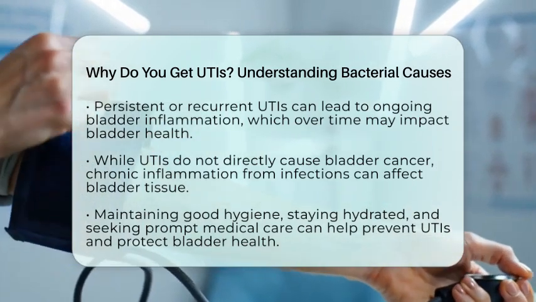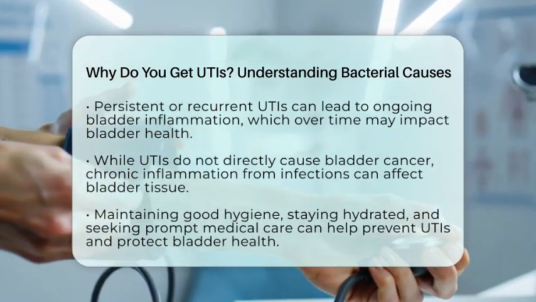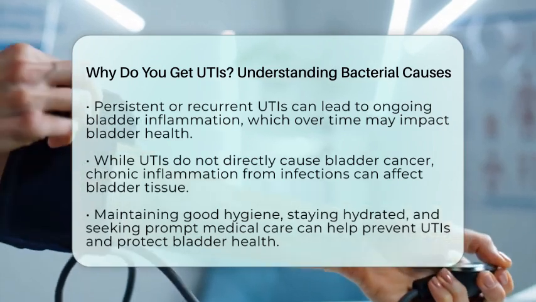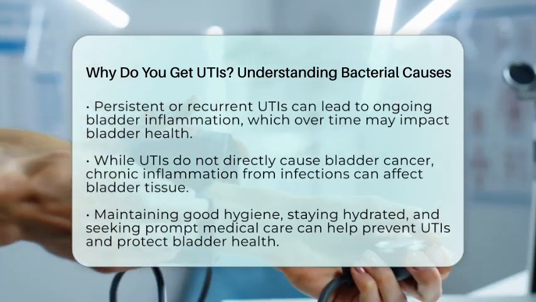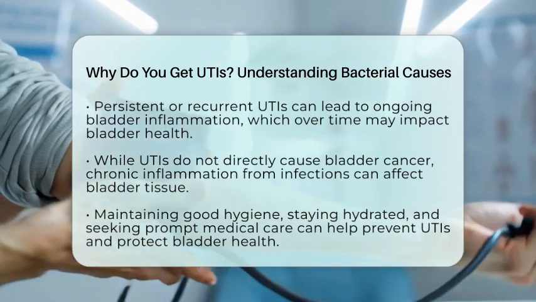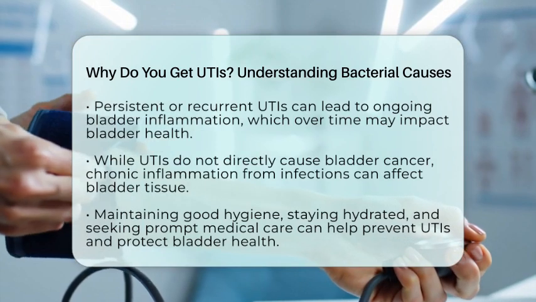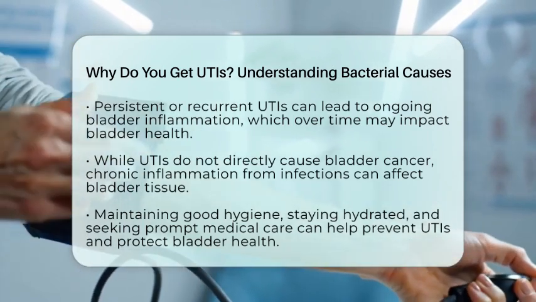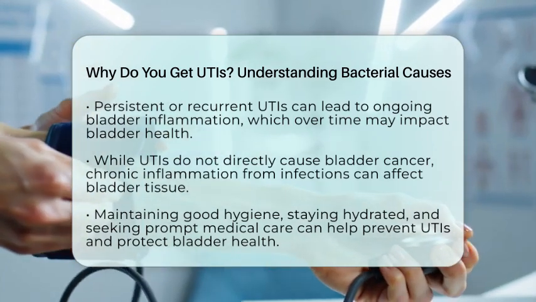Protecting your bladder involves good hygiene, staying well hydrated, and seeking prompt medical care if you experience symptoms like burning, frequent urination, or pain. In summary, bacteria, especially uropathogenic Escherichia coli, are the main culprits behind urinary tract infections.